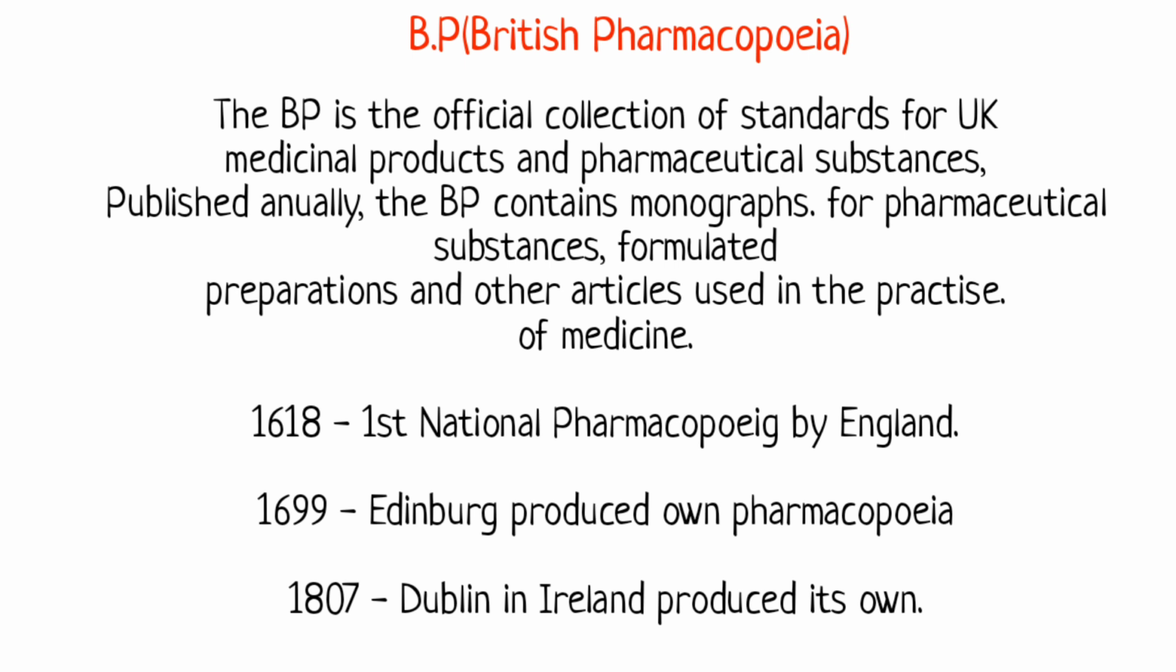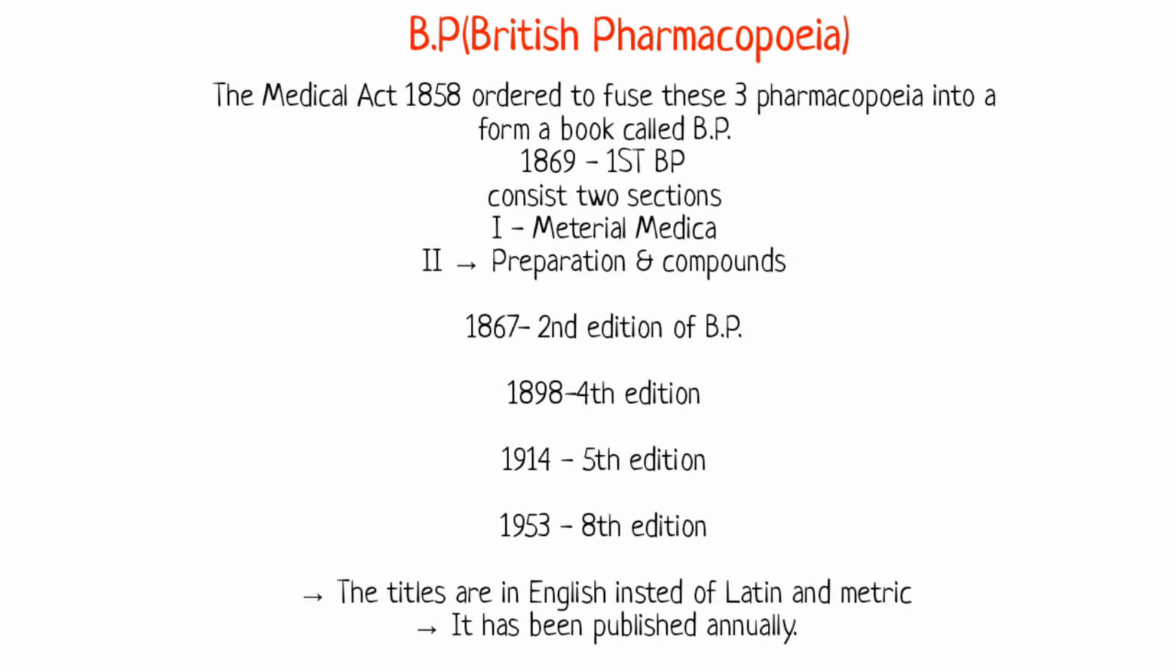In 1618, the first national pharmacopoeia of England was produced. In 1699, Edinburgh produced its own pharmacopoeia. In 1807, Dublin in Ireland produced its own pharmacopoeia. The Medical Act 1858 ordered these three pharmacopoeias to be fused into a form of book called BP, that is, the British Pharmacopeia.